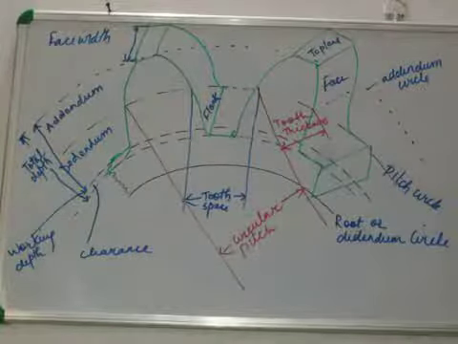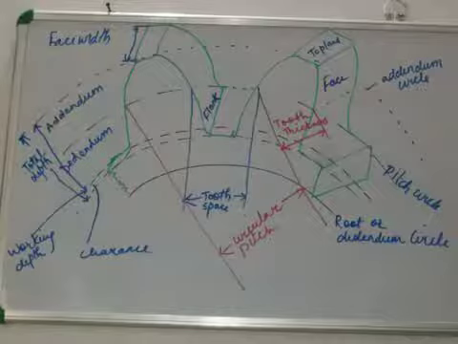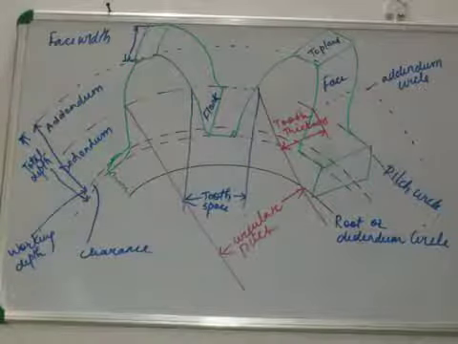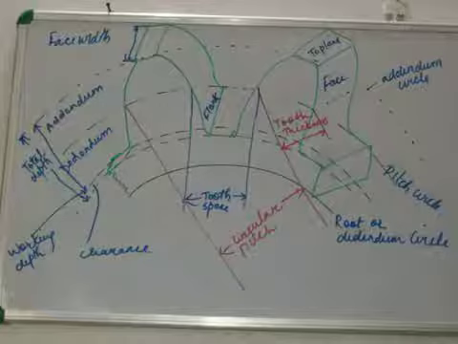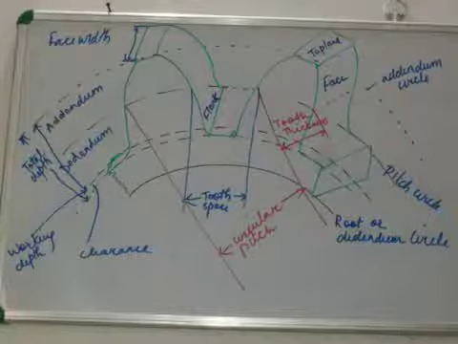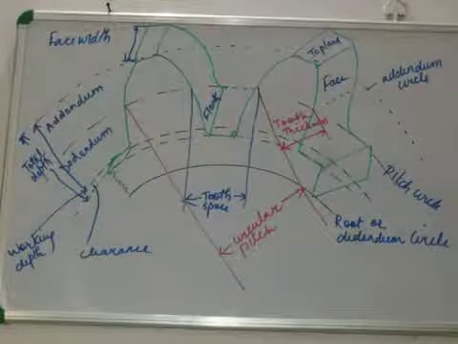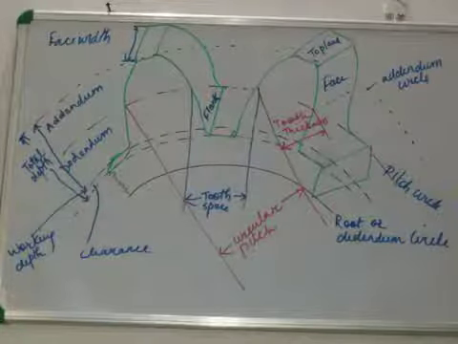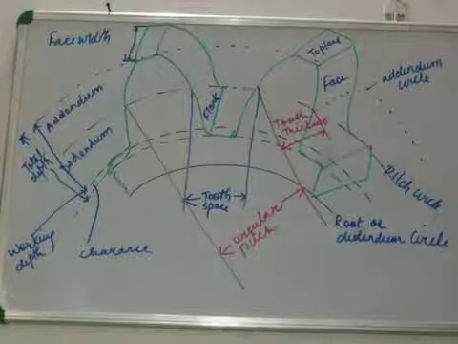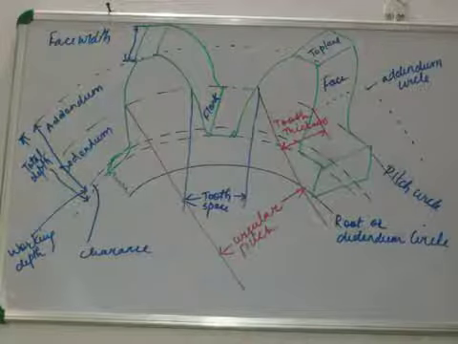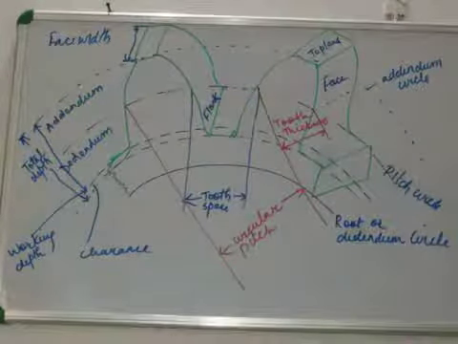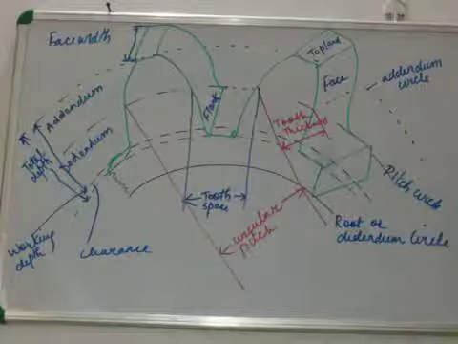Then we have total depth. Total depth is the radial distance between the addendum and dedendum of a gear. अब addendum and dedendum of the gear यानी कि A and D, the addendum distance and the dedendum distance. Total distance is known as total depth. Working depth is the radial distance between addendum circle to the clearance circle. As I have already told you कि clearance has to be there. अगर clearance नहीं होगा तो there will be locking, jamming of the gears.